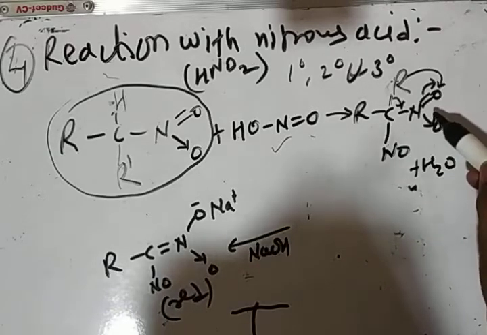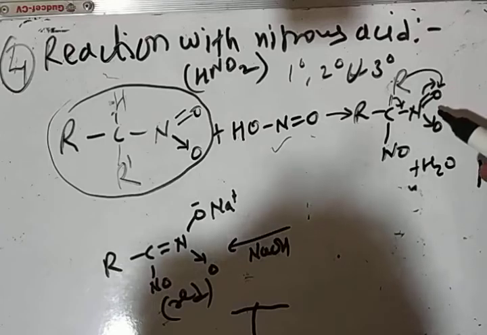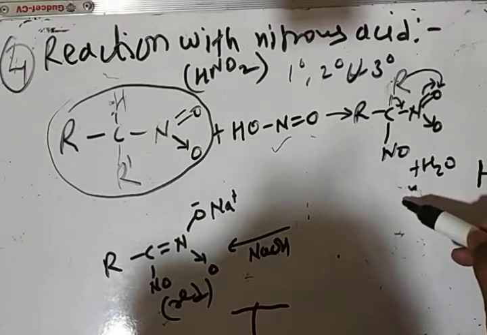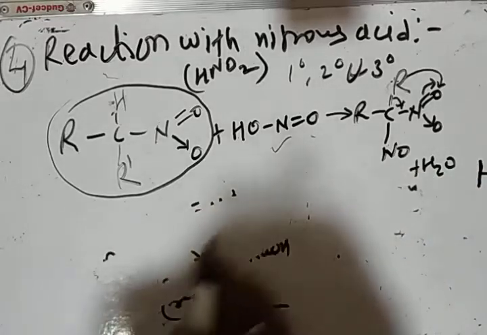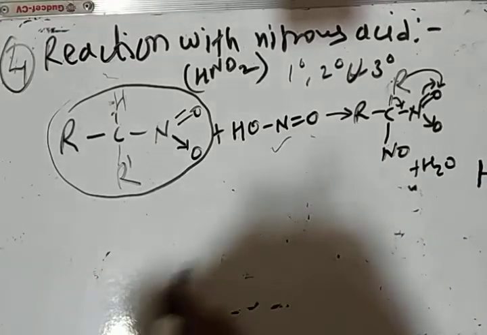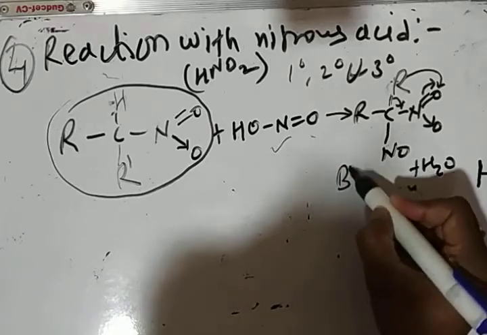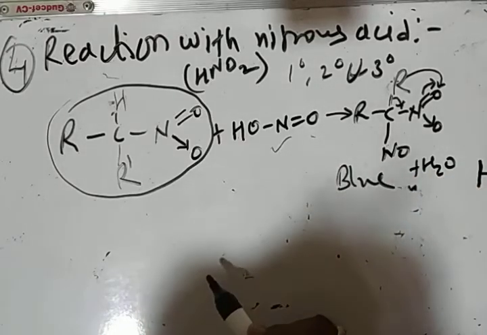It does not undergo tautomerization to form the acid form, and the acid form does not react with NaOH to give the red color. So we get only blue color on adding nitrous acid.